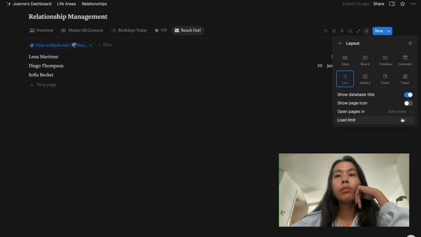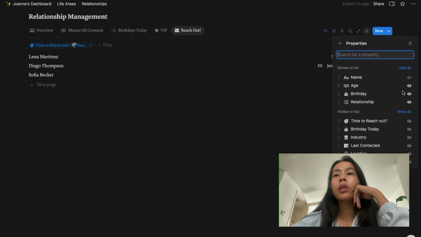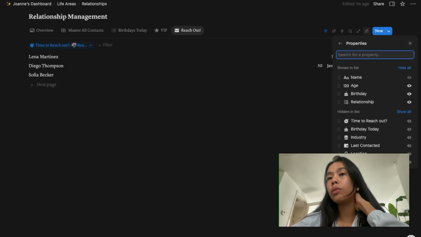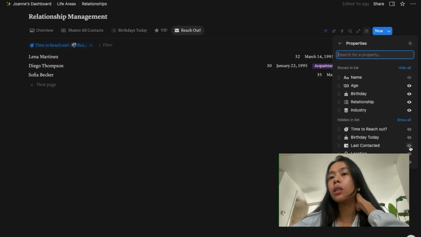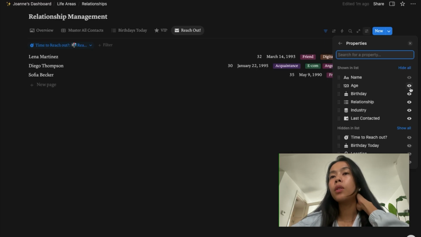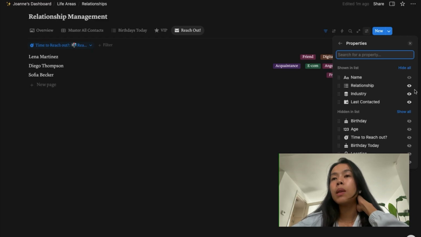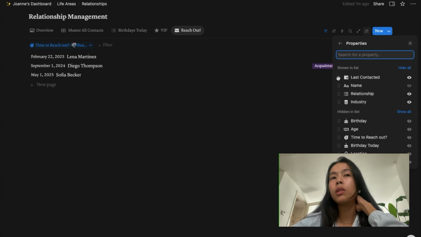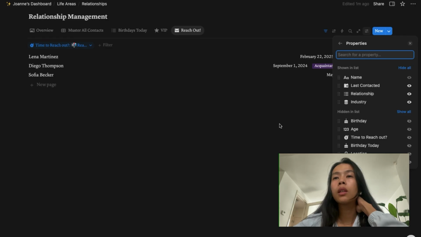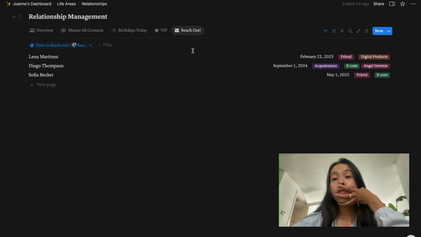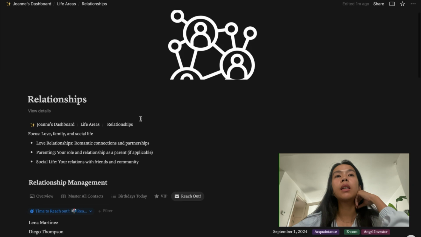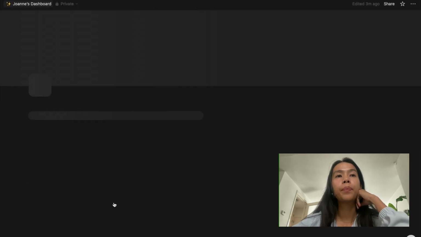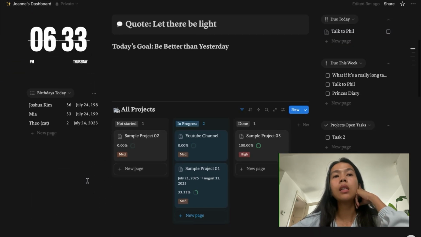And I want to be able to see property visibility. I just want to be able to see their industry and then last contacted. I'm not interested in the age, nor their birthday. Maybe relationship and industry and then last contacted. So I'm going to put the last contacted first. Yeah, and this is a view. This is a list view.